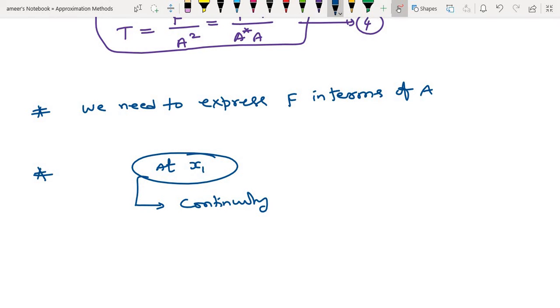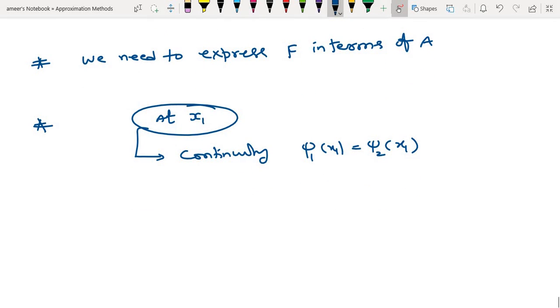Continuity. So what does continuity mean? Psi 1 of x1 is equal to psi 2 of x1. At x1, there is region 1 and region 2. So now with this condition what will I get? A into e power i p naught x1 by h cross, plus B into e power minus i p naught x1 by h cross, is equal to C by the square root of a1.